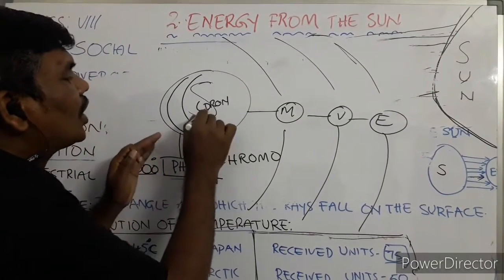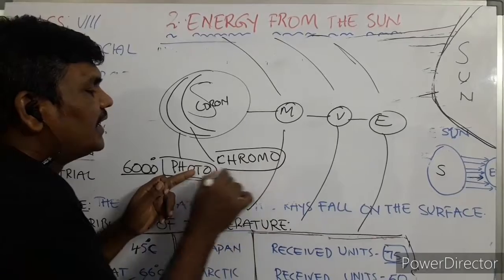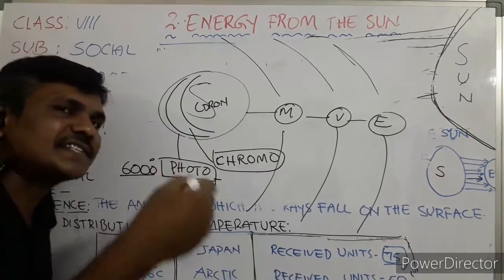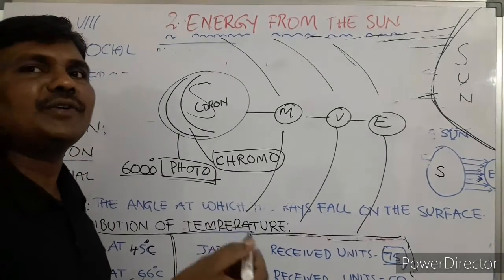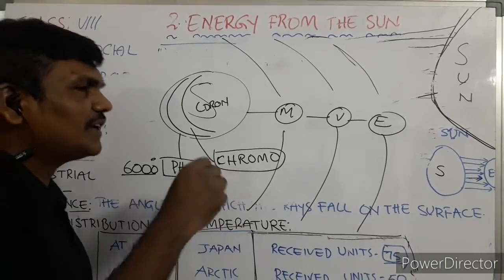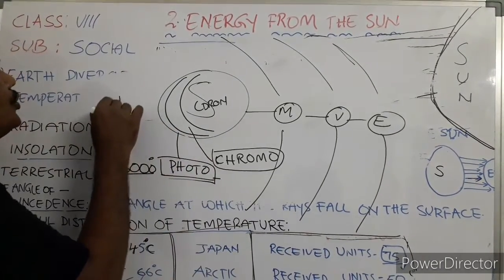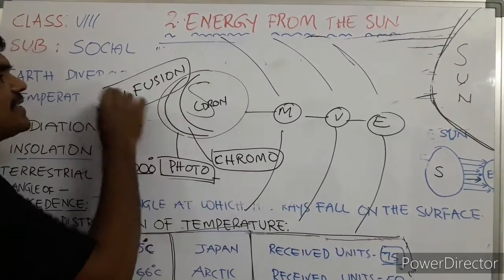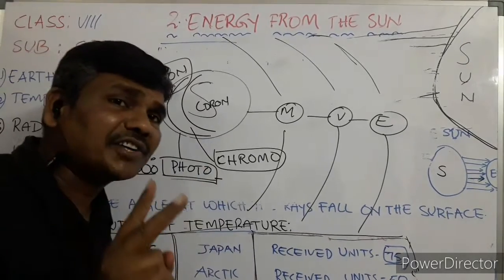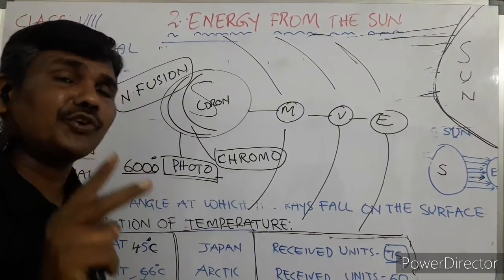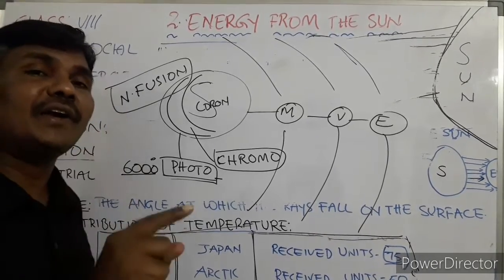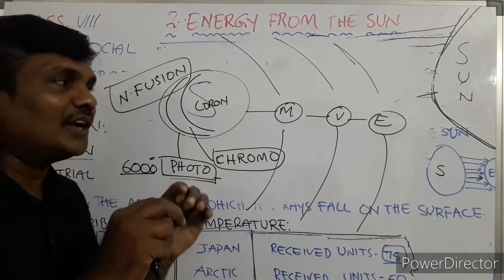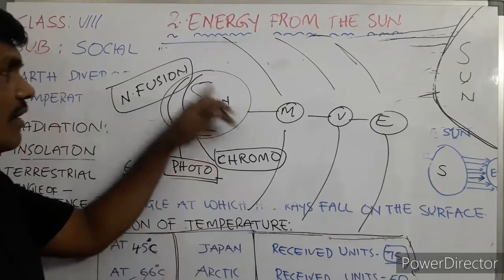The second layer is the chromosphere. Here we see hydrogen and helium. Hydrogen is turning into helium, and that leads to nuclear fusion. That is very, very important. Why is the sun always burning? Because of the chemical reaction of nuclear fusion. Nuclear fusion takes place through hydrogen converting into helium. When that reaction takes place, the burning spheres are formed.